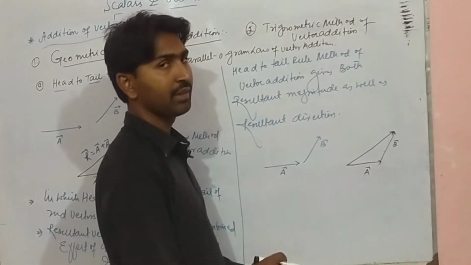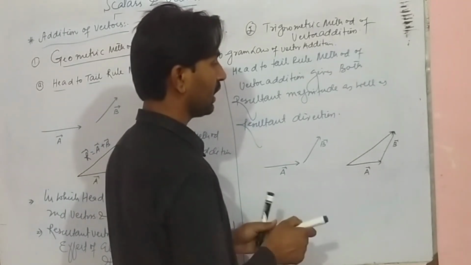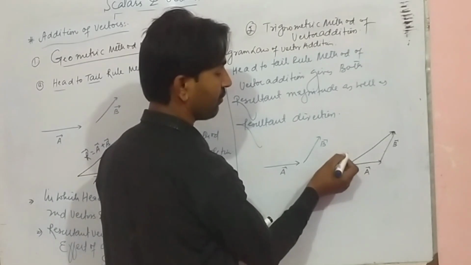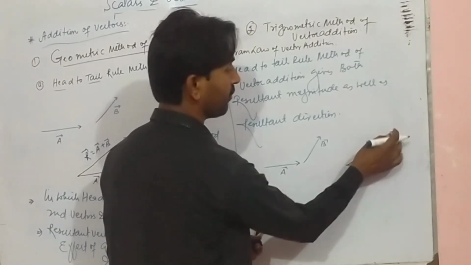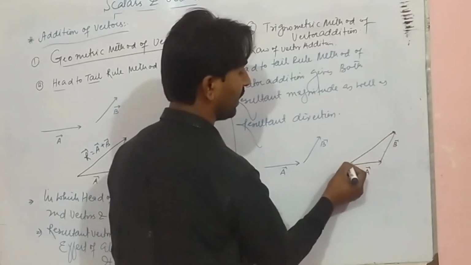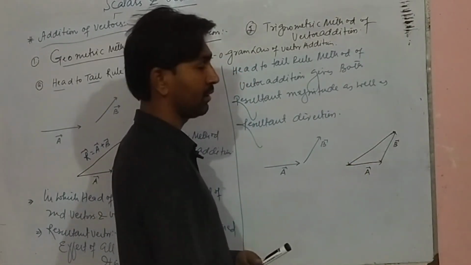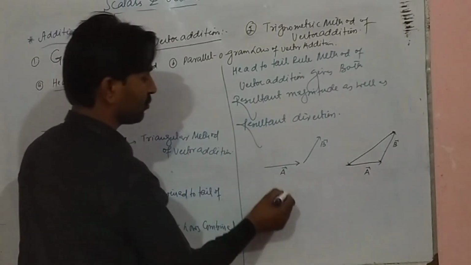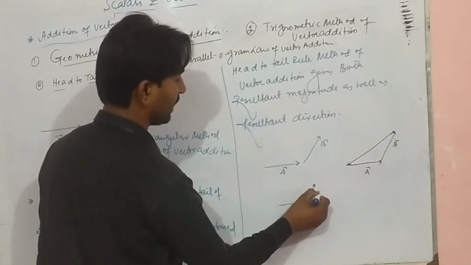But what are we considering? Suppose we make the resultant not from the starting point of the first vector, but start it from the end point and end it at the starting point.